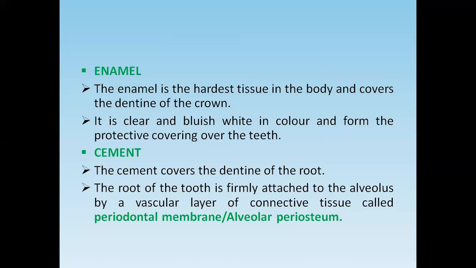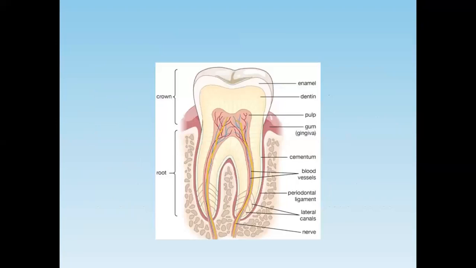Another structure is the cementum. The cementum covers the dentin of the root, and the root of the tooth is firmly attached to the alveolus by a vascular layer of connective tissue that is called the periodontal membrane. You see this layer here, this is called the periodontal membrane.